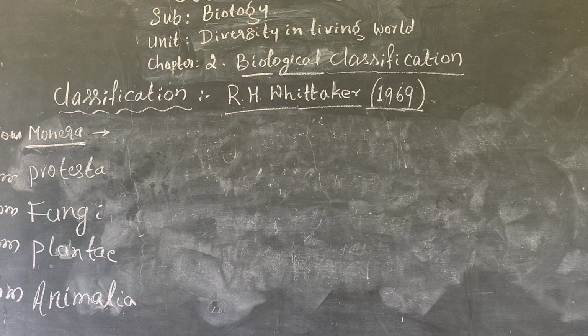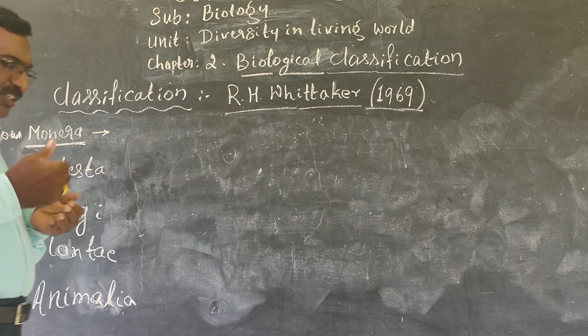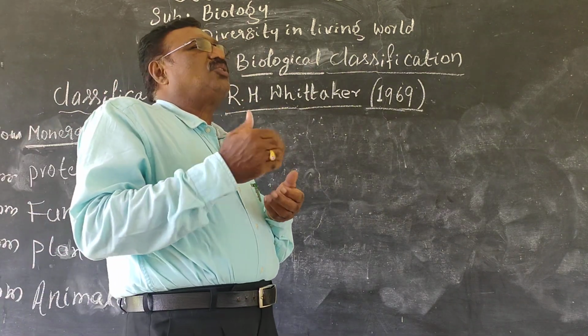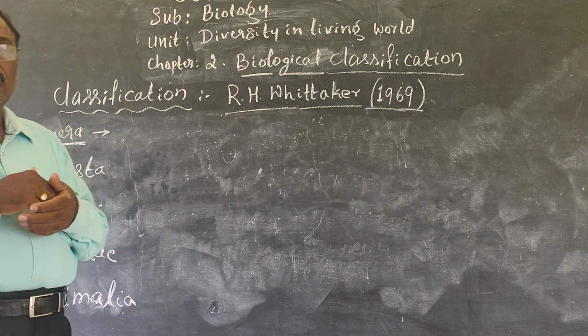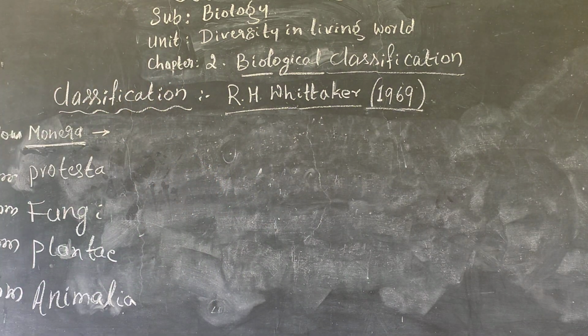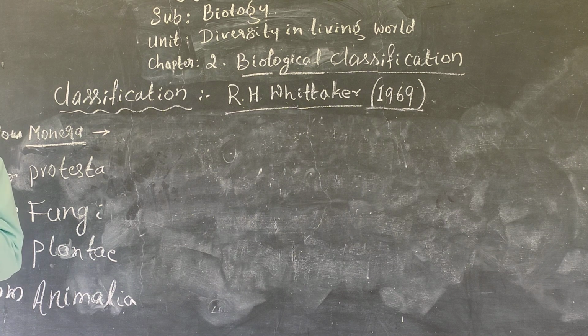Bacteria that develop with chemicals or chemical combinations, we call chemosynthetic. They prepare some chemical substance themselves. We call them chemosynthetic bacteria. Autotrophic: what is the meaning of autotrophic? I think you already know heterotrophs and autotrophs. Autotrophs are those that prepare their own food materials. Heterotrophs, you already studied, depend upon other animals.